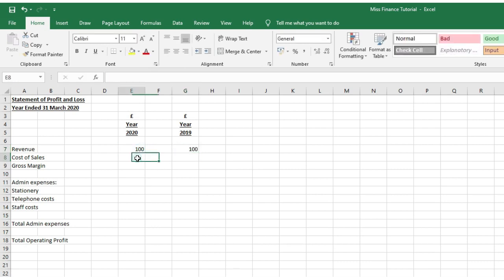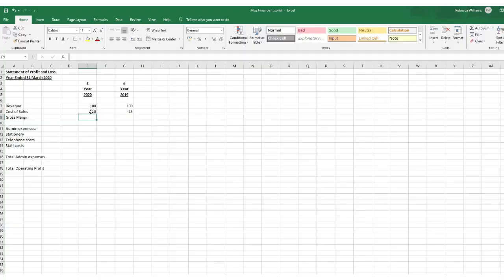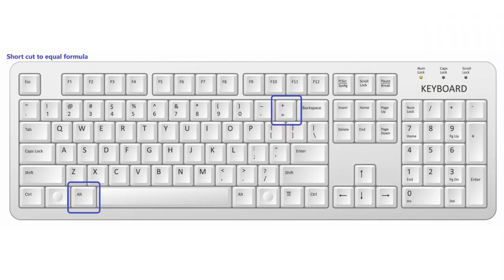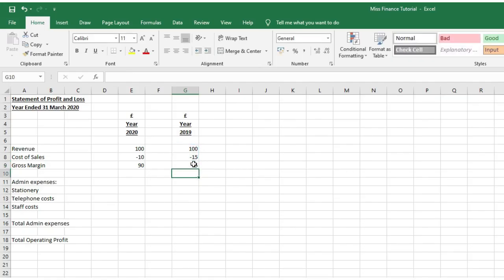I'm going to give different figures to cost of sales. Now, gross margin is the sum of revenue less cost of sales. So there's two ways I can do this. I can either use the ribbon bar and at the top select auto sum, which I'll show you here, and that will sum that for me. Or the other way, there is another shortcut on your keyboard. So if you select Alt equals on your keyboard, that will sum the figures above for you very quickly. So there's two different ways.